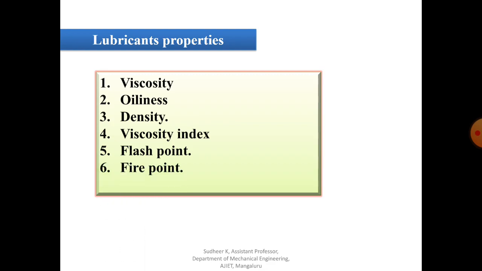Next is fire point. It is the temperature at which oil gives off sufficient vapor to burn continuously when ignited. You have also carried out certain experiments to find out this property. Now the seventh one, pour point or freezing point, is the temperature at which oil will cease to flow when it is cooled. It's nothing but the freezing point.